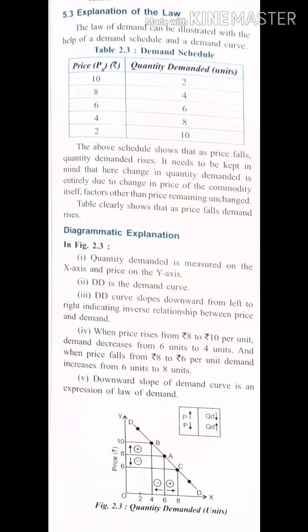Okay. Then the fifth point is that the downward slope of the demand curve is an expression of the law of demand. So that is what we always say. What is the law of demand? When price increases, demand decreases. When price decreases, demand increases. This is the expression of the law. The downward slope of the demand curve is the expression of the law. So this is how you will draw a diagram and give the complete explanation about the diagram in different points. Okay.